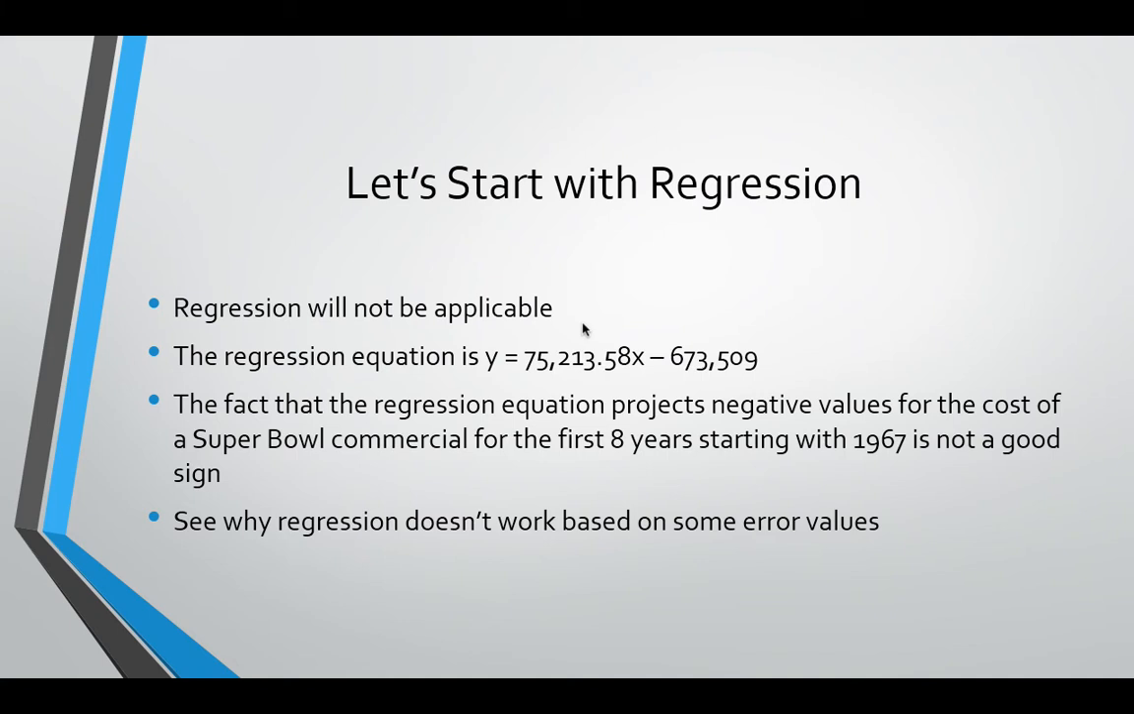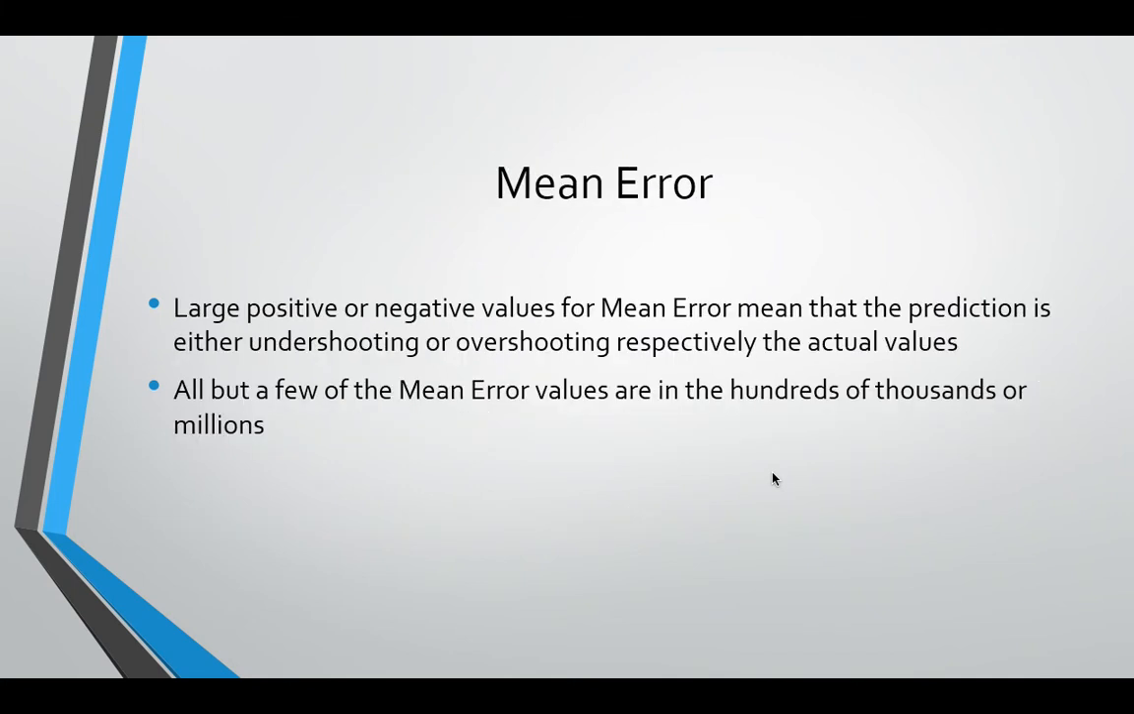The regression equation is y equals 75,213.58x minus 673,509. And the fact that a regression equation projects negative values right off the bat with that negative intercept is not a good sign. It goes like that for the first 8 years, starting with 67. Let's look at why it won't work based on some error values, though.